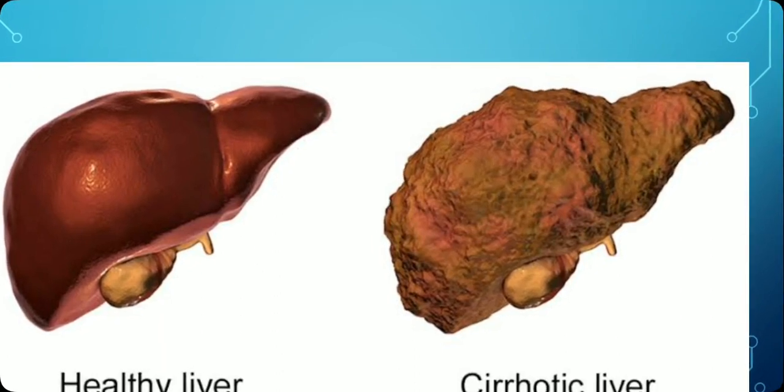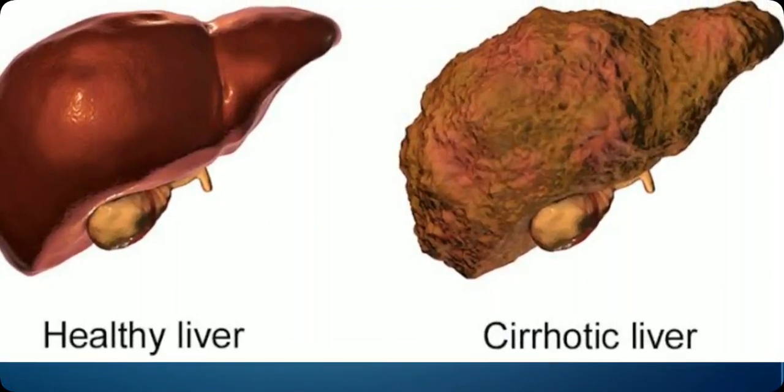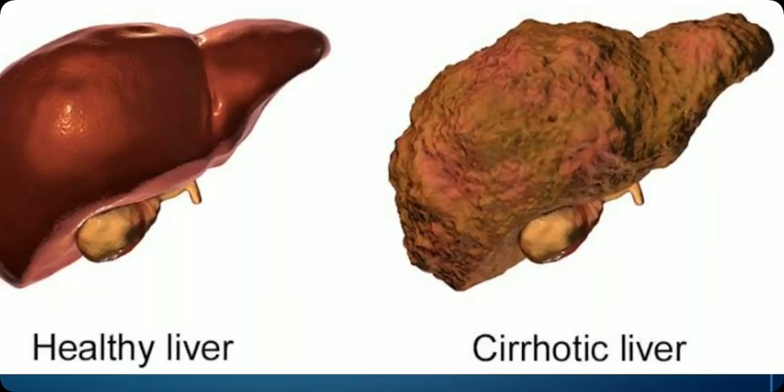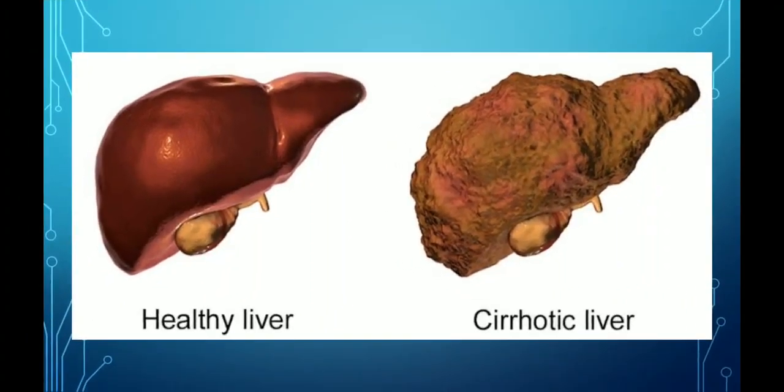But if there is excessive intake of alcohol, then the liver has to process more. And you know that all organs have their capacity; there is some limit up to which they can work. But the liver cannot process too much alcohol, and this may cause cirrhosis, or scarring of the liver. The liver starts getting damaged, and this is called liver cirrhosis or a cirrhotic liver. Other organs get affected too.